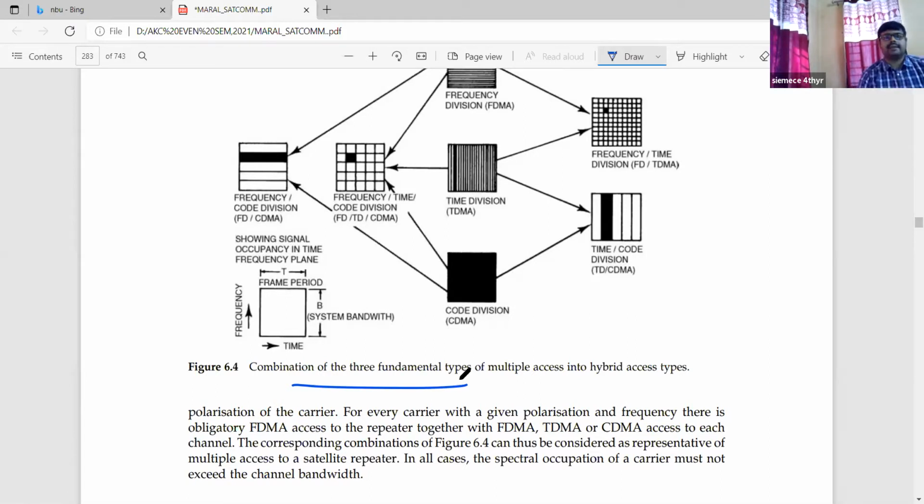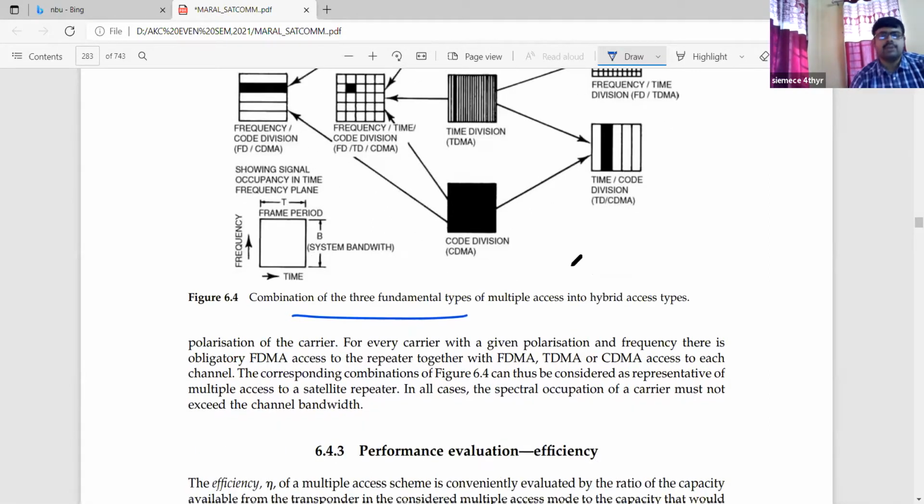For every carrier with a given polarization and frequency, there is an obligatory FDMA access to the repeater, together with FDMA, TDMA, or CDMA access to each channel. The corresponding combination of the figure can thus be considered representative of multiple access to a satellite repeater. In all cases, the spectral occupation of a carrier must not exceed the channel bandwidth.